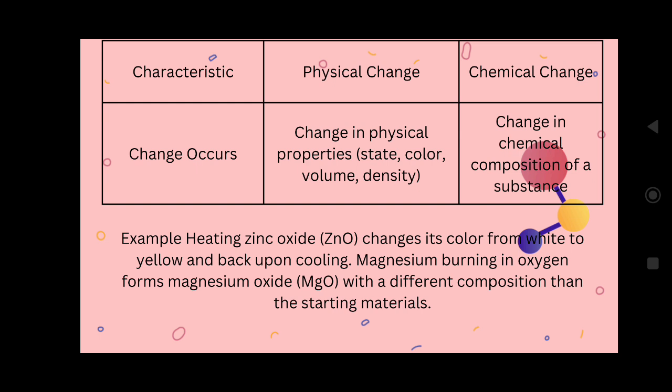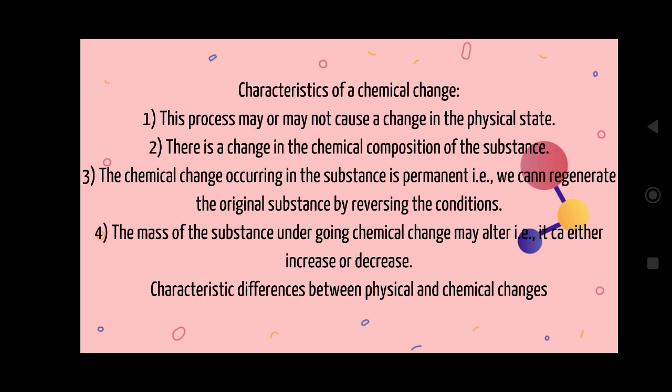Okay, example, suppose let me take zinc oxide. It changes color from white to yellow. Initially it is white, after that we are getting a yellow color. Okay, and back upon cooling. For magnesium, we already discussed this. Take the magnesium ribbon and burn it. What will happen? We will get a new substance. In the same manner, like zinc oxide also.